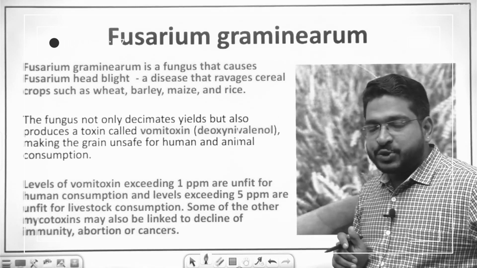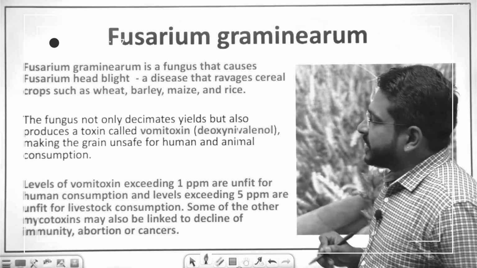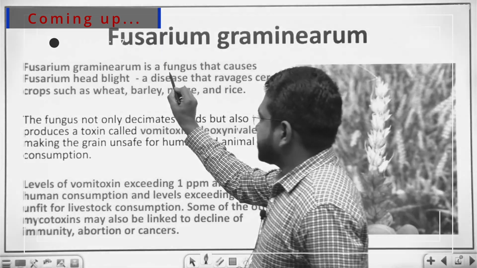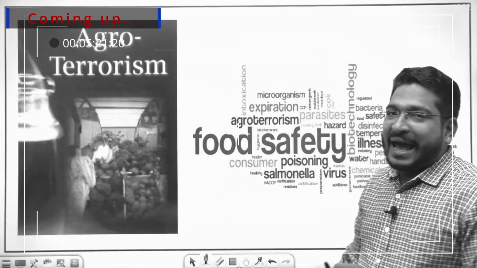What is the pathogen which was smuggled? Fusarium graminearum is the pathogen. Remember, it is a fungus. So what is this agro-terrorism? We need to understand this term.